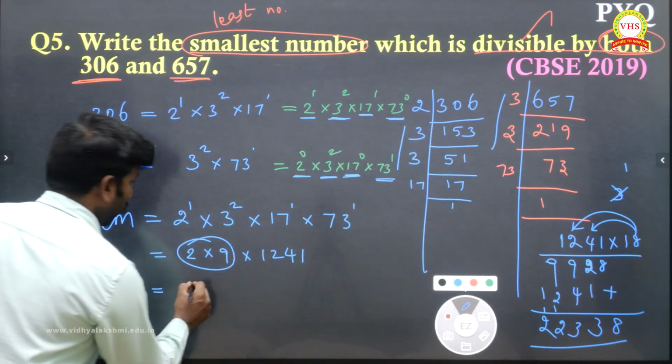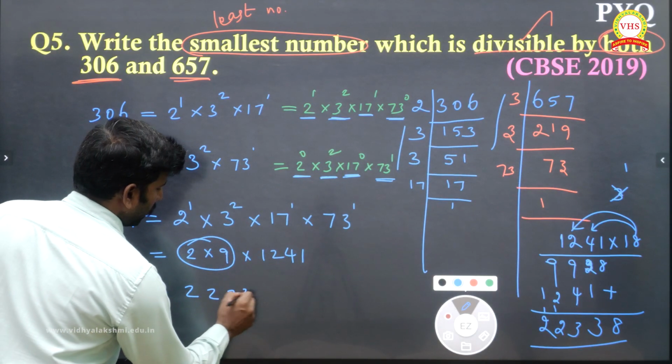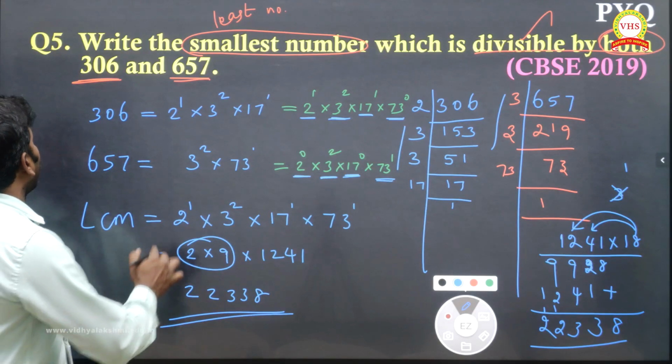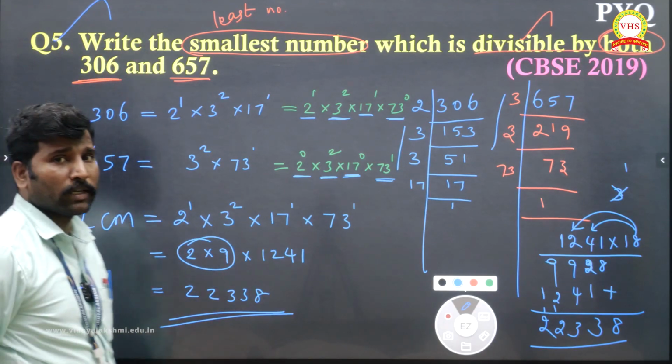So this is our required answer. 22338 is the required answer for question number 5.